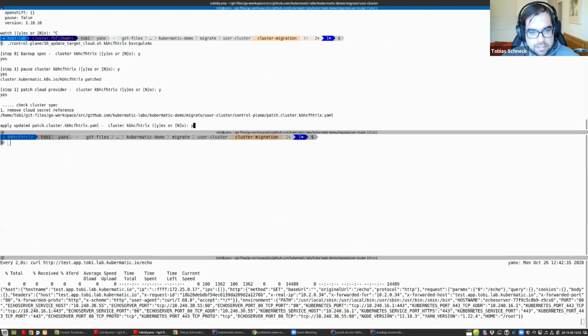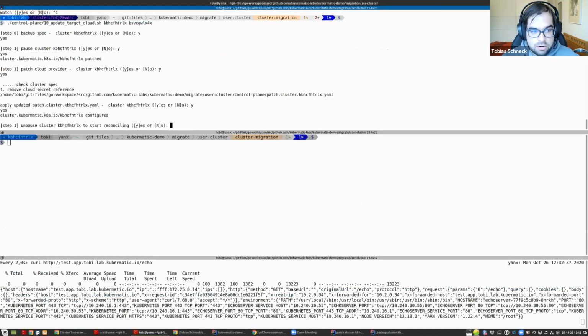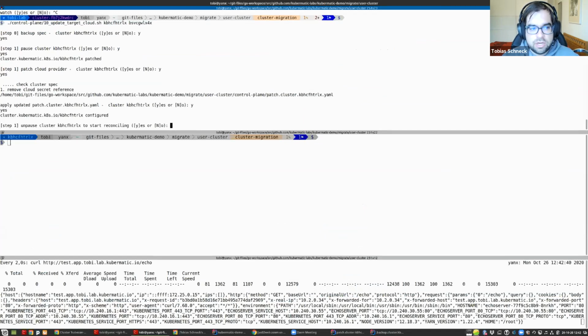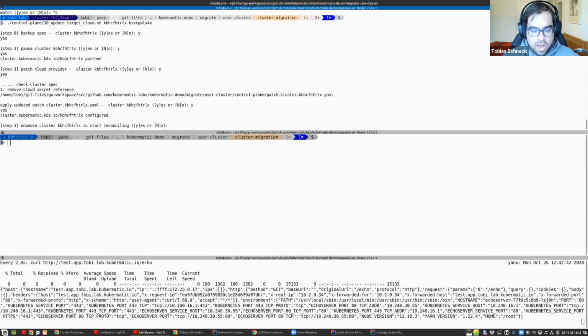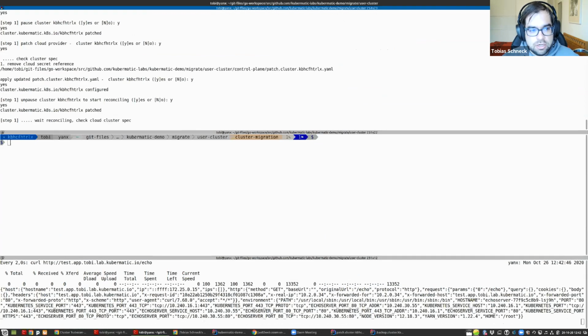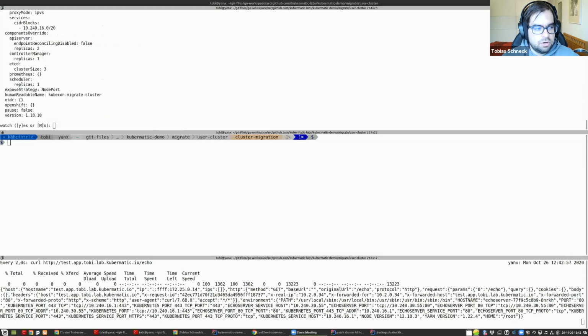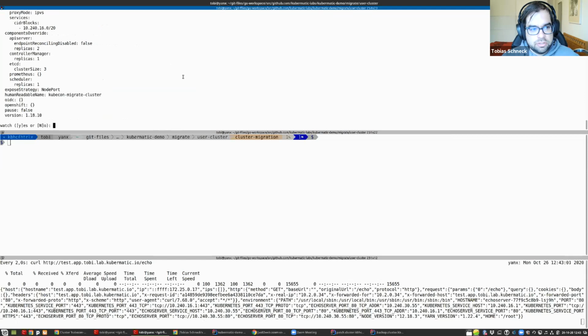So let's apply that and see what happens. We see we have configured, and now to start reconciling, we need to unpause the cluster so that the cluster controller can take care of the change. And let's see what is happening. We have now the cloud spec, which gets recreated by the cloud controller. So hopefully everything works well. And we see that the cluster gets reconciled.